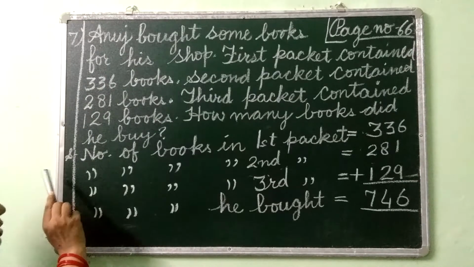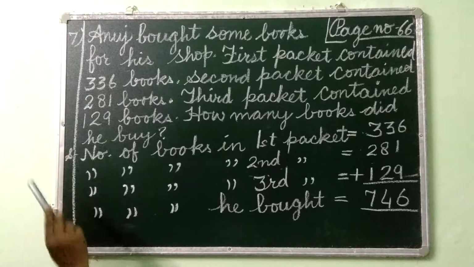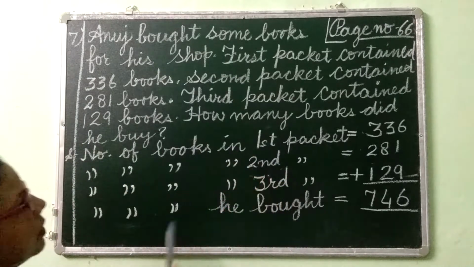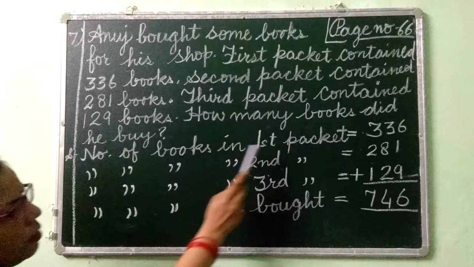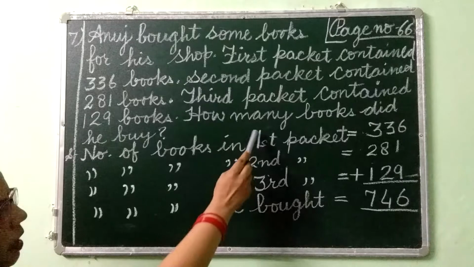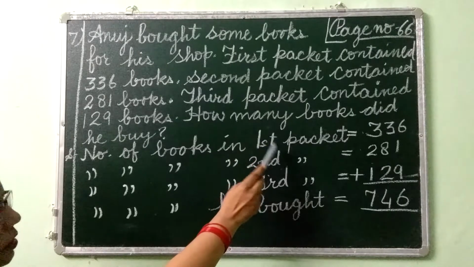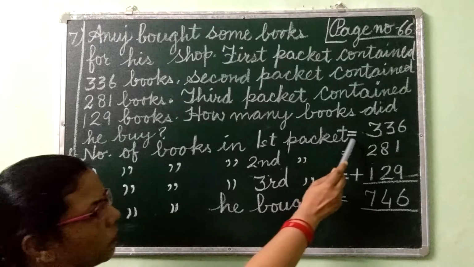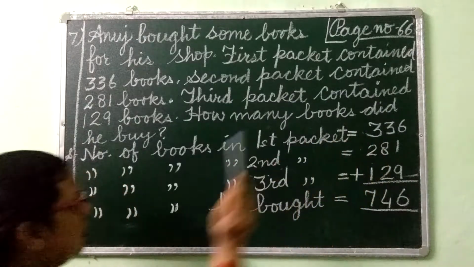Okay. So, we will start our steps in this way. Number of books in first packet equal to 336.